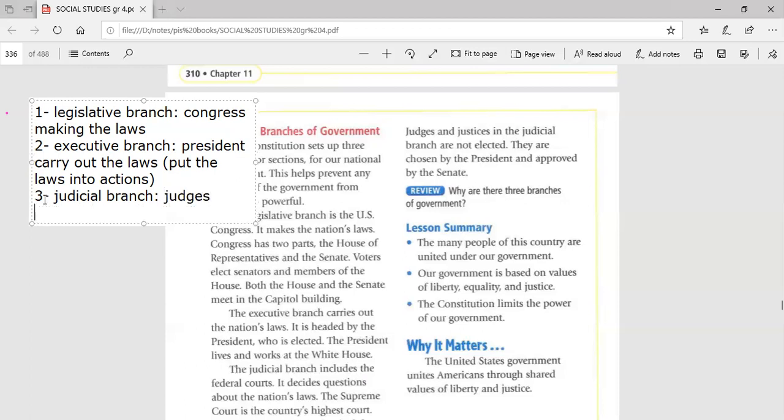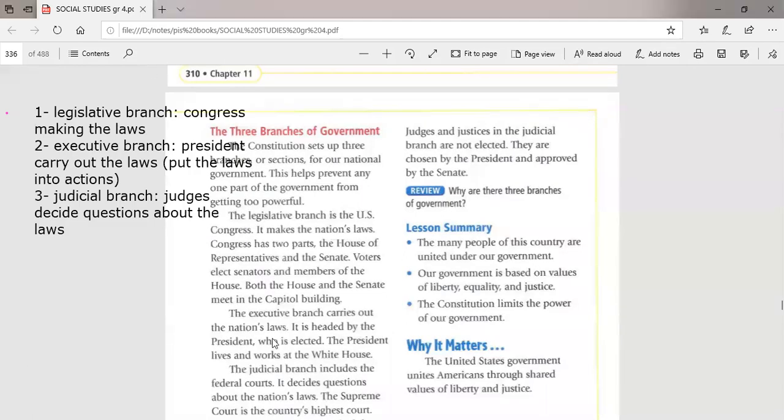Okay, guys, it is held by the judges, and it is responsible for deciding questions about the laws. Okay, deciding questions about the laws.